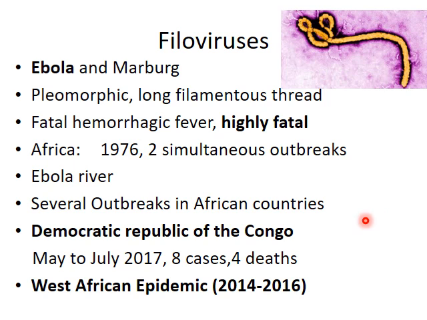The most recent outbreak that has occurred in Africa was in the Democratic Republic of the Congo, which was in May to July 2020, where 8 cases were reported and 4 deaths. And one of the largest outbreaks that has occurred was in 2014-16, that is also called the West African epidemic, where almost 28,000 cases were reported and 11,000 deaths.